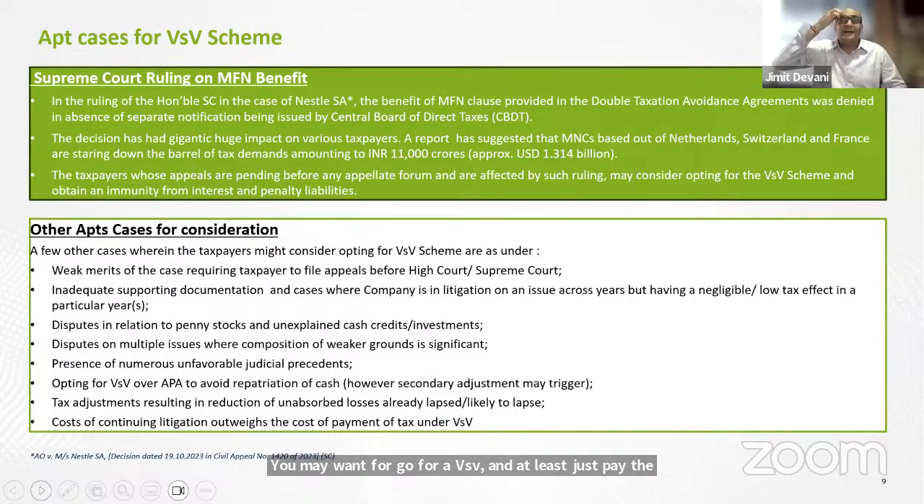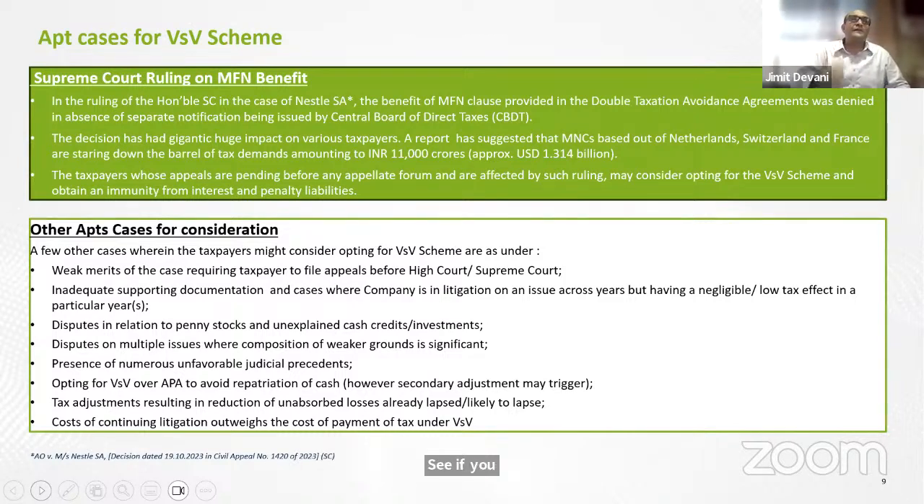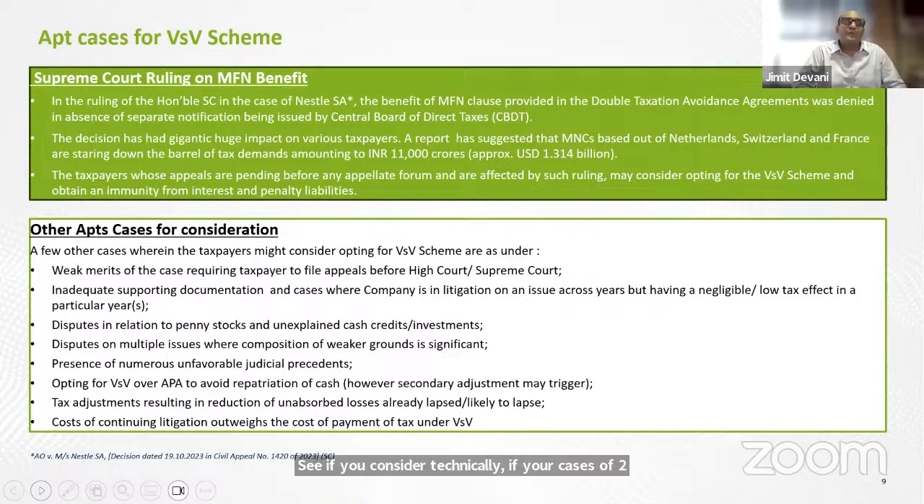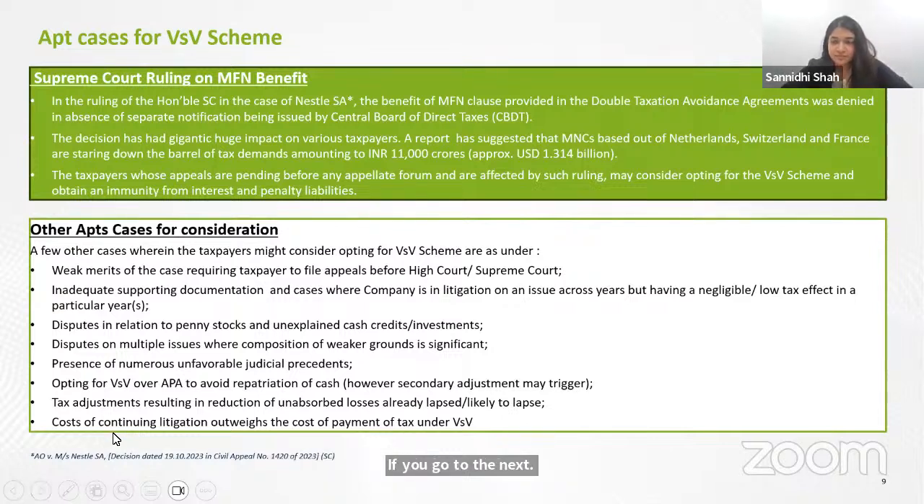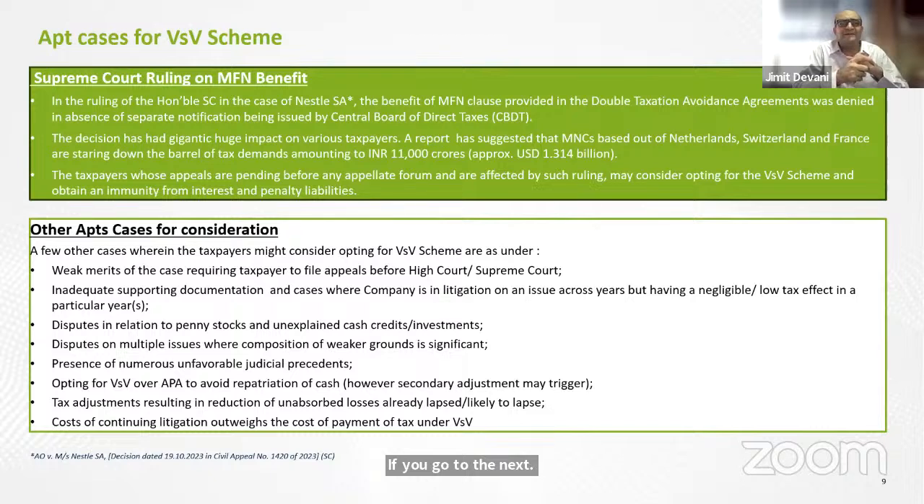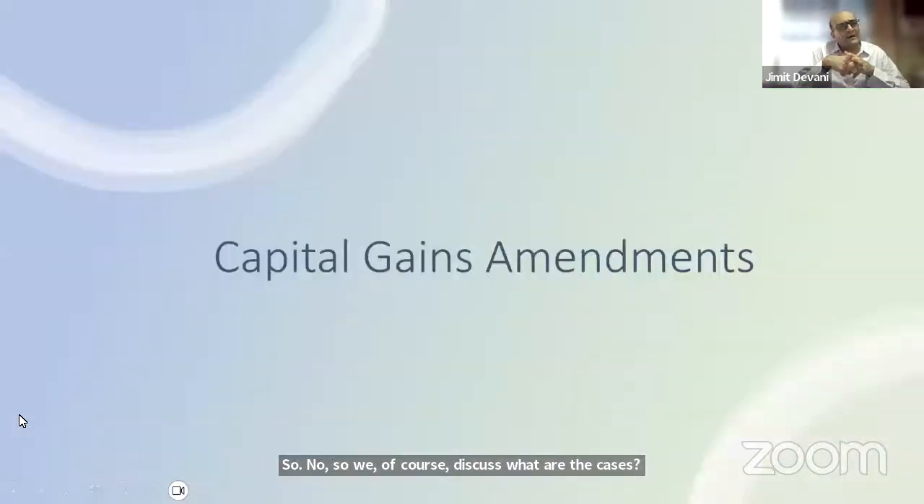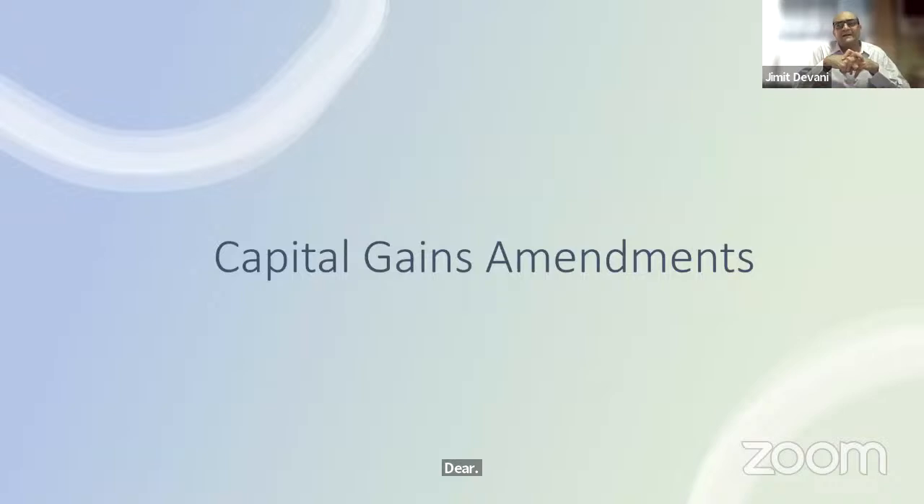See, if you consider technically, if your case is of 2014-15, 2015-16, your interest would be almost double. Now, if you go and make your payment in 2024-25, that will be a significant amount of interest. So you may want to think about this before we proceed. If we go to the next. Yeah, this is it. We have of course discussed what are the apt cases, but if you go to the next slide. Okay. And maybe Sannidhi, if you'd like to discuss the capital gain amendments.